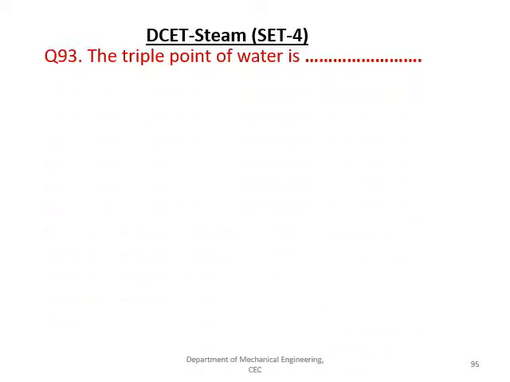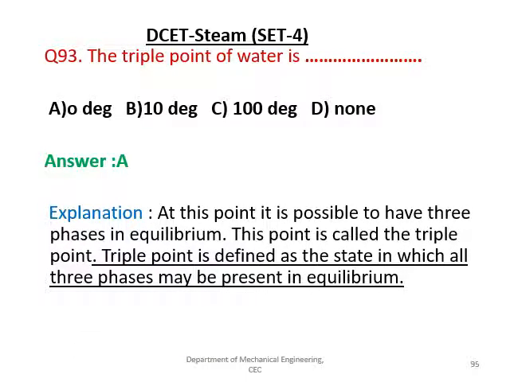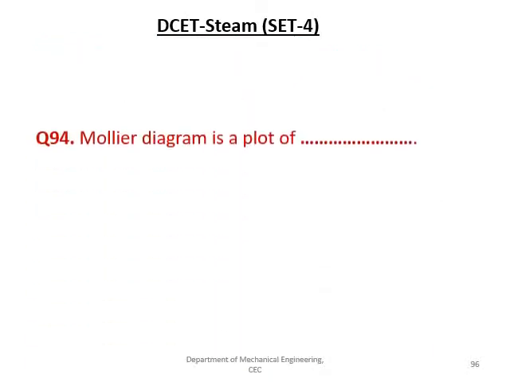The triple point of water is, given options are 0 degree, 10 degree, 100 degree and none. The right answer is A. Triple point is a point where all the three phases, in case of water, that is ice, water and steam, remain in equilibrium. So that is the right answer. Let us go to the next question.